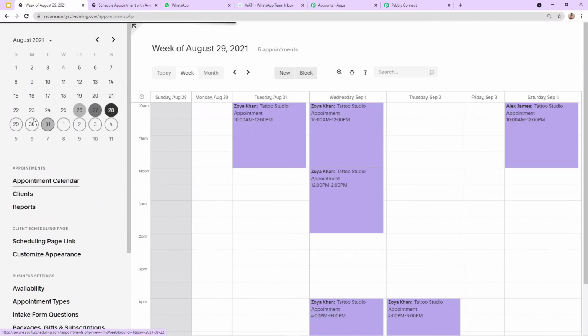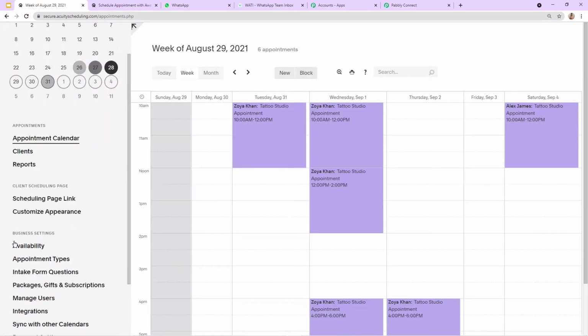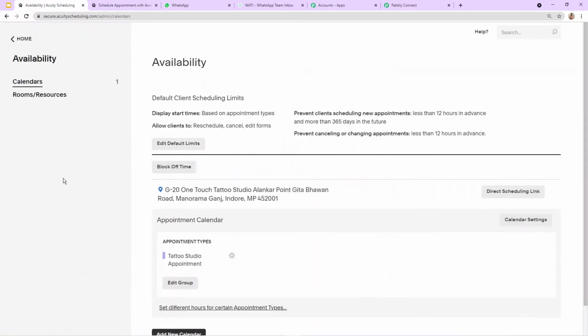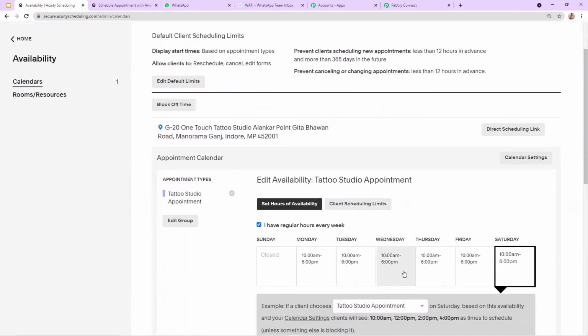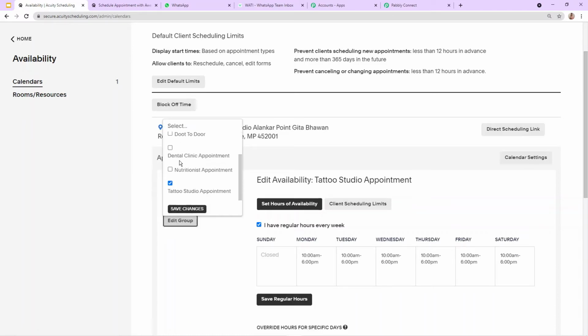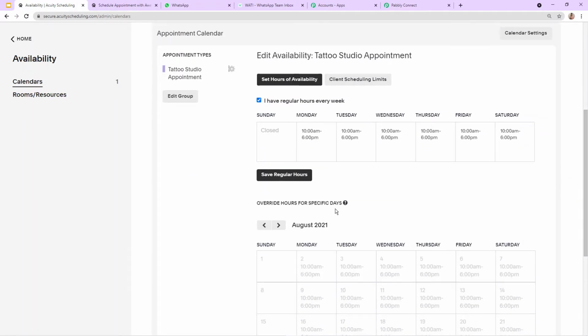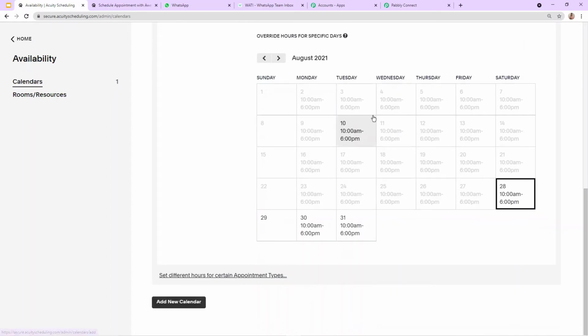Once the appointment is created, what you need to do is go to availability. Once you go on availability, you have to create the calendar for your services so that your clients can choose according to the available days and time slots you are providing. Here on the edit group, you need to select for which appointment you want to create the calendar, and from here you can create the calendar and then click on save.